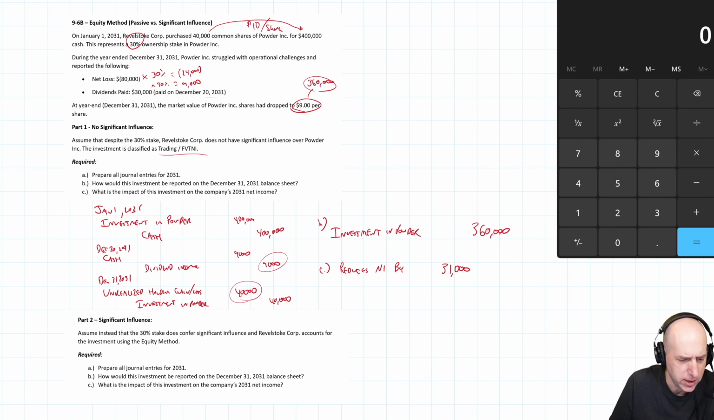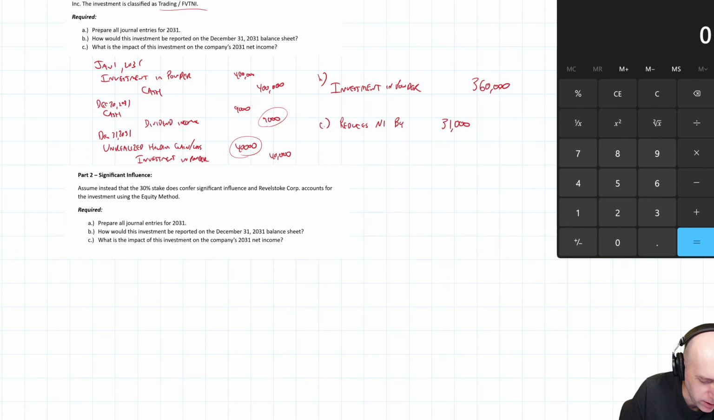Now part two, kind of the raison d'etre, the reason we're here, is to do this the equity method. But you'll see the equity method not too hard.